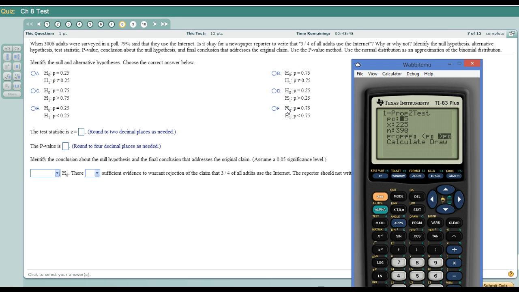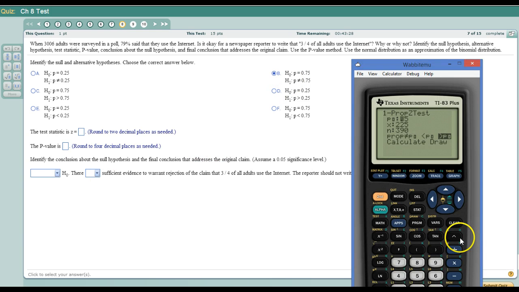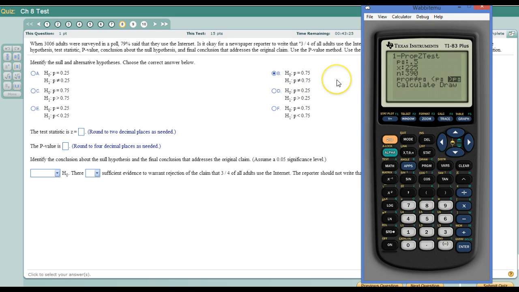If it's not okay to write that, then it's not equal to that. So we would use p equals 0.75 for the null, and the alternate would be p not equal to. Then we're going to do our test statistic. This is our null, 0.75.